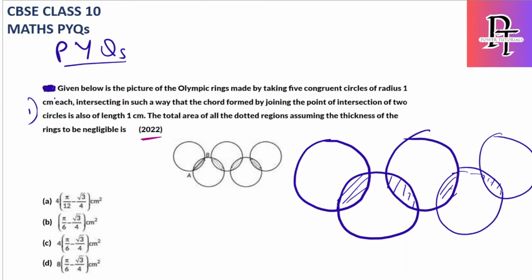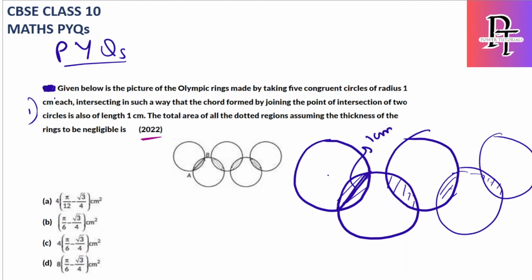So what they have mentioned in the question, we have one common chord, such that the chord formed by joining the points of intersection of the 2 circles is of length 1 centimeter. So this is 1 centimeter. Let's consider this first circle.